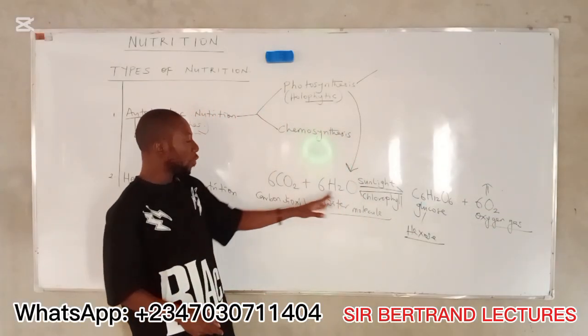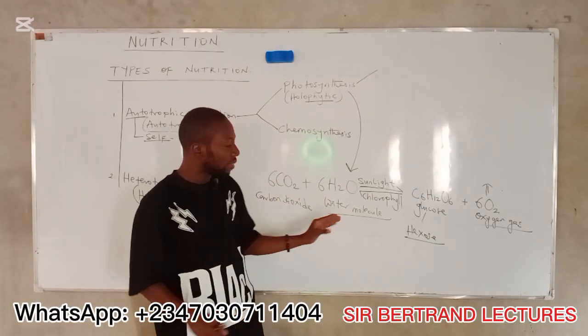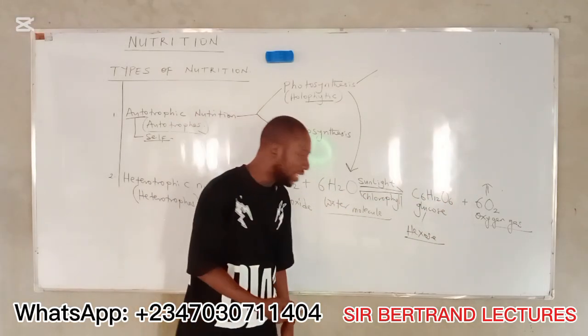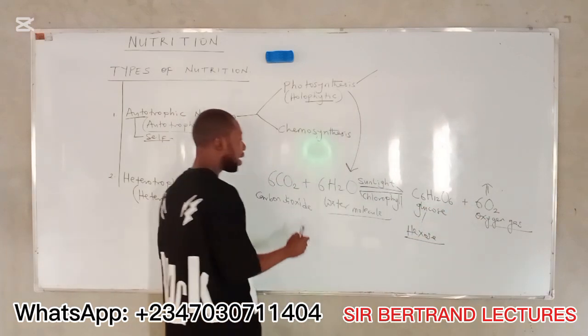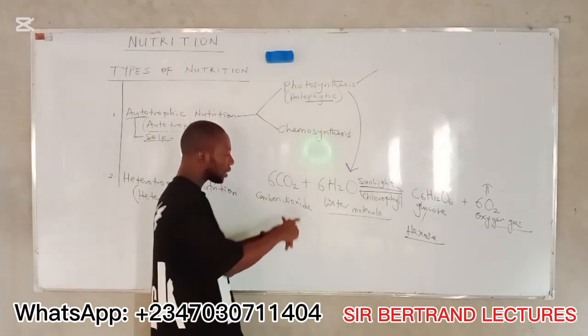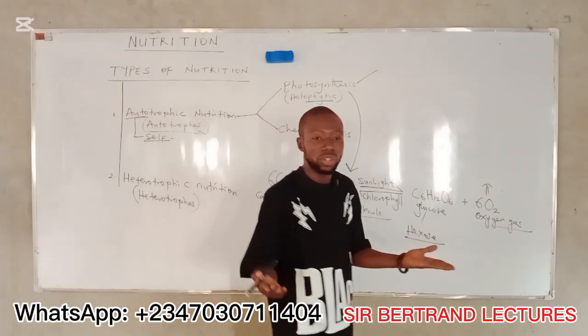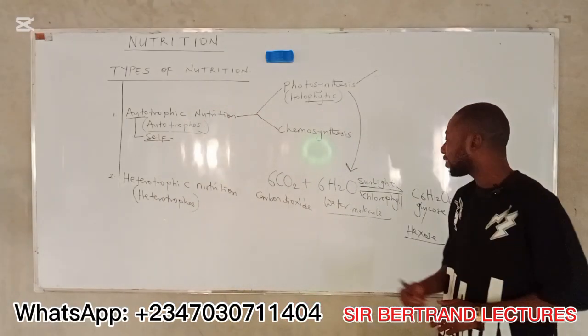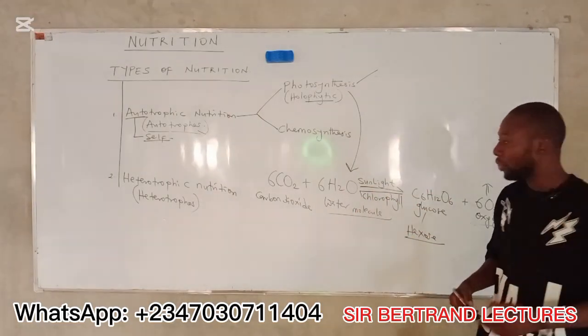All right, if you follow the chemical equation the way it is balanced here using chemistry knowledge, you will understand that the 6 molecules of water here are coming from both carbon dioxide and water. But because of what happens in the light reaction, that is why JAMB chose the answer to be water. Do you understand? I will elaborate on that in the next video.